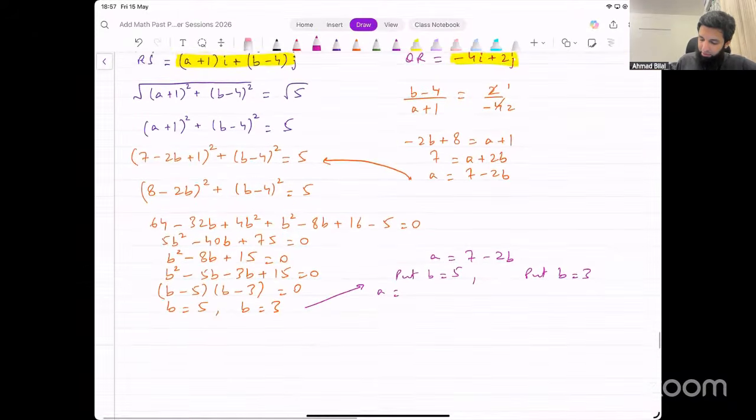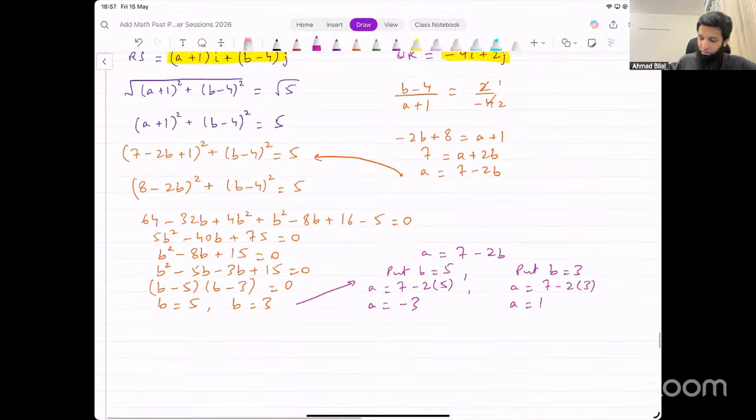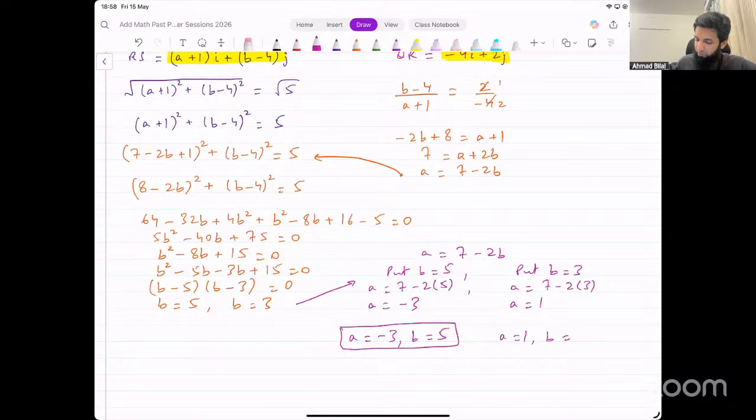So A equals 7 minus 2 into 5, and that turns out to be minus 3. And from the other case, we get A equal to 7 minus 2 into 3, which turns out to be 1. So the values that we're getting are A equals negative 3 with B equal to 5. This is one set of values, and the other set of values is A equals 1 and B equals 3. And that's what we were looking for. That is our final answer.